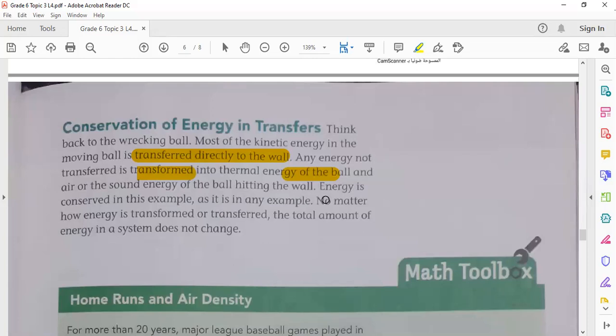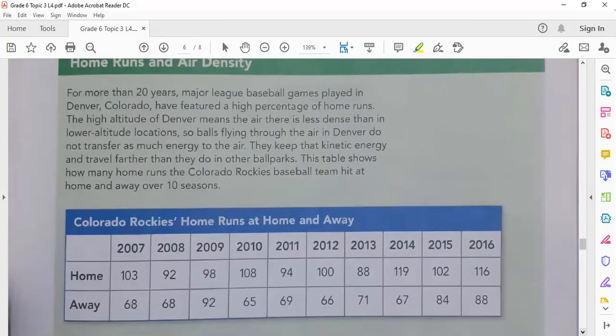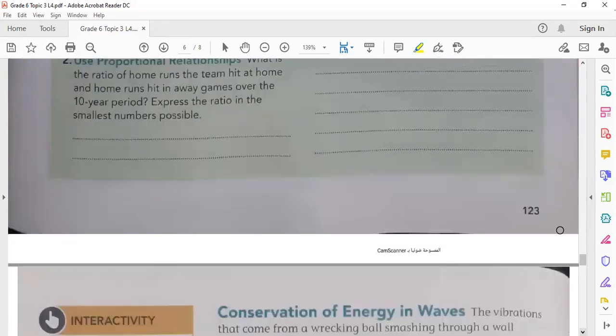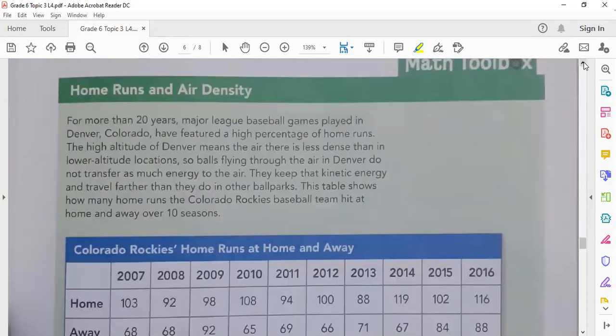Look here: no matter how energy is transformed or transferred, no matter how much, the total amount of energy in a system does not change. It will not change. This is the meaning of the law of conservation. We want to solve this exercise to explain how energy is conserved. Wait a minute, please. Look at the exercise, please.